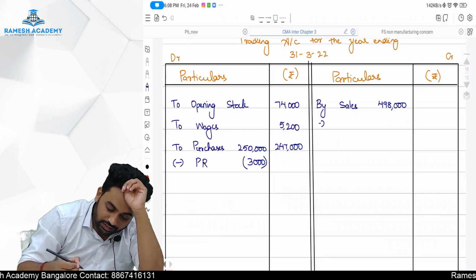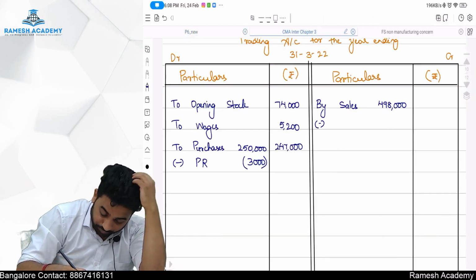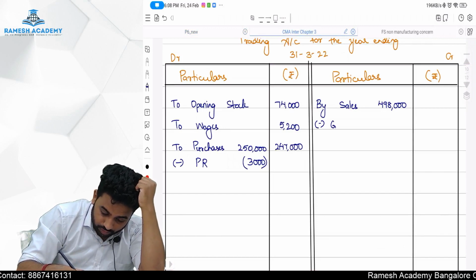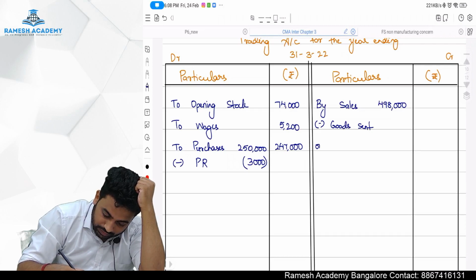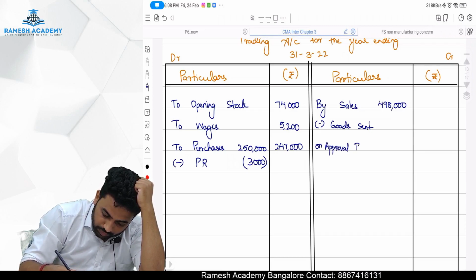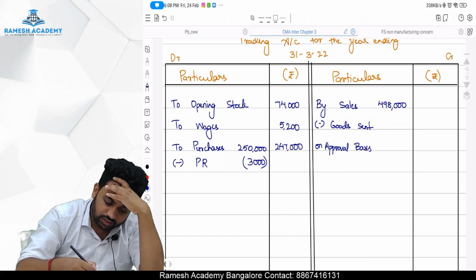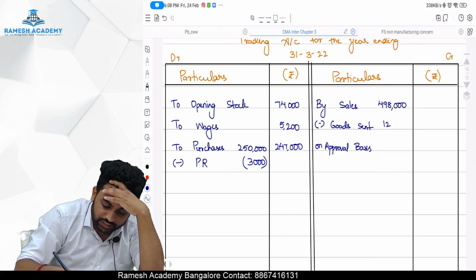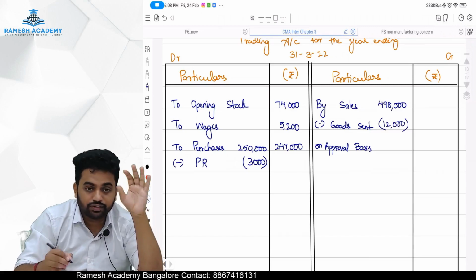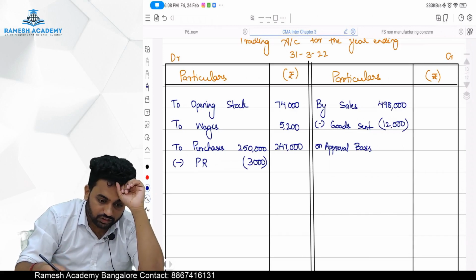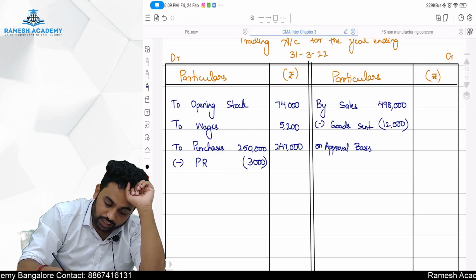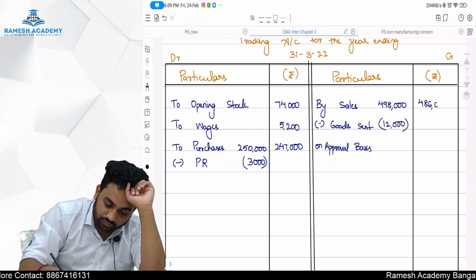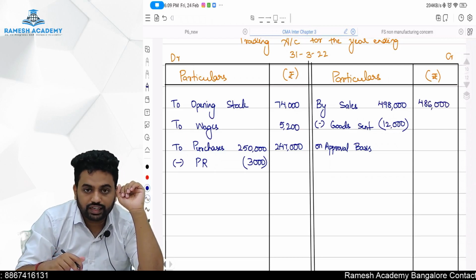So minus goods sent on approval basis. How much is it, sir? It is 12,000 rupees, because sales includes sales value and not the cost value. So it will come to 4,86,000.